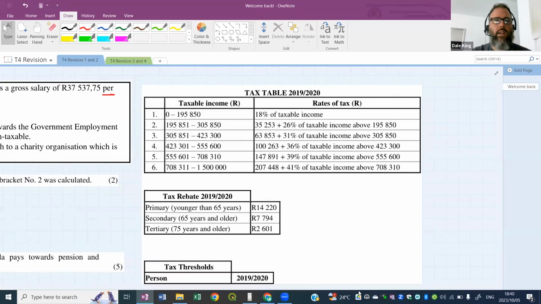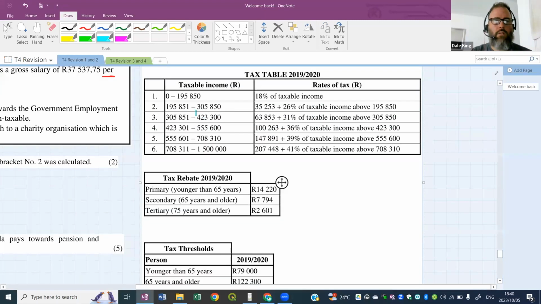If you look at the tax table in tax bracket number 2, which is this one here, they're asking: this value here of 35,253, how is that calculated?